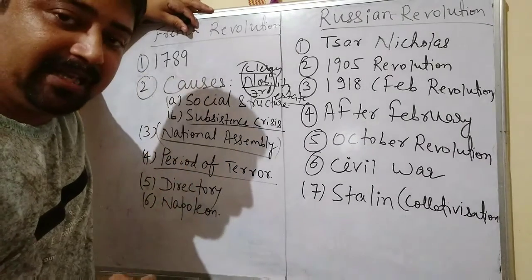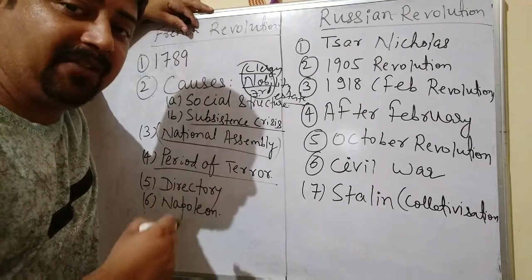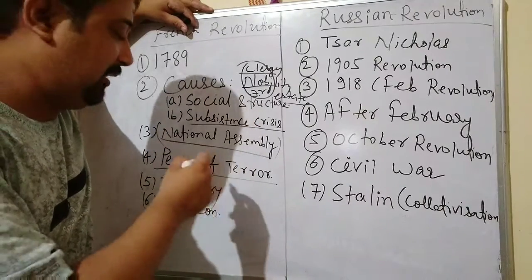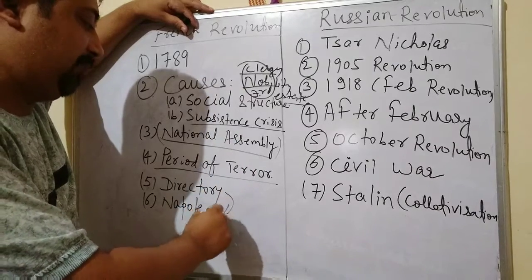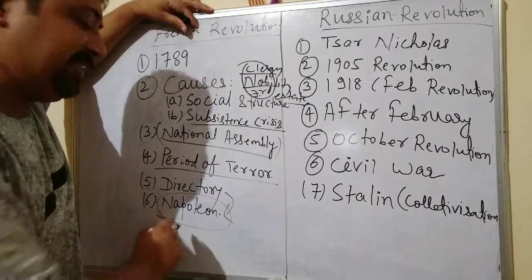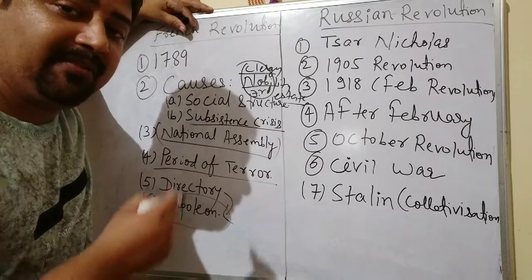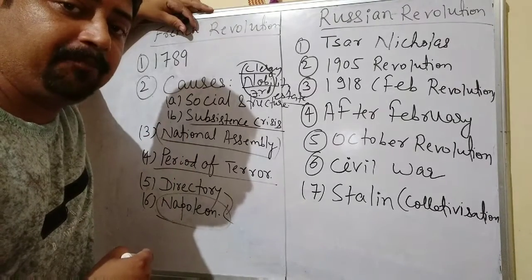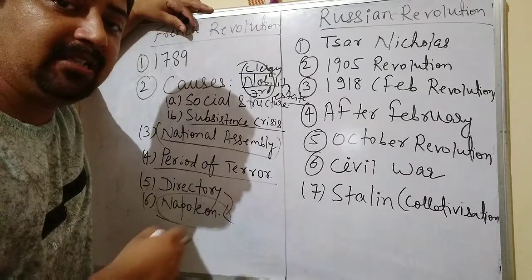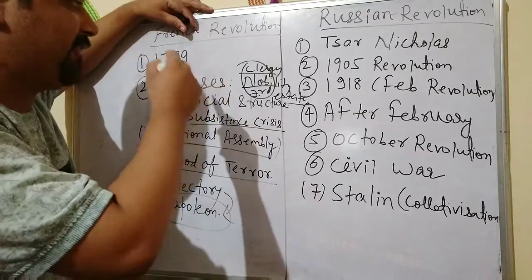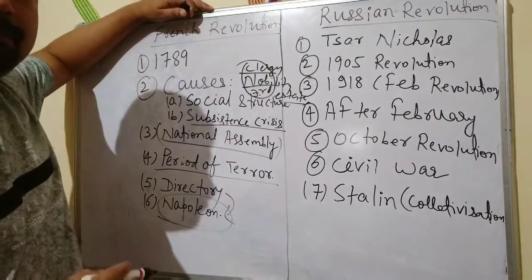After that, the Directory came to power. The Directory was also a body in which executive was there, legislative was there, but in that body also conflict occurred, and ultimately the conflict gave rise to Napoleon. Napoleon came to power finally in 1799, and he started the Napoleonic War because he was a very ambitious person. He started war against the neighboring countries and ultimately captured the nearby areas, and thus he expanded the French border up to Russia. So this is all about the French Revolution.